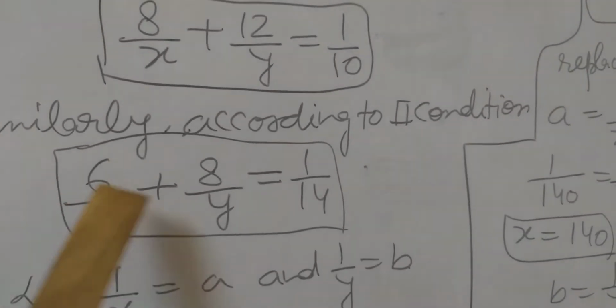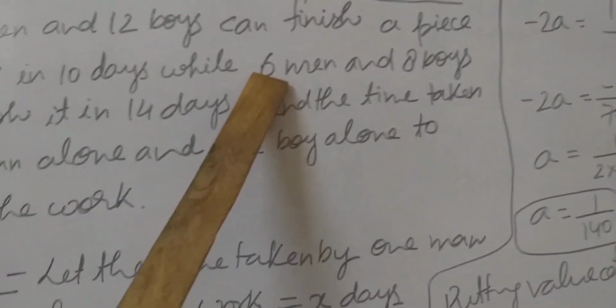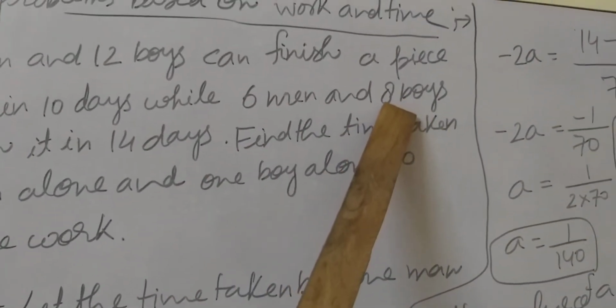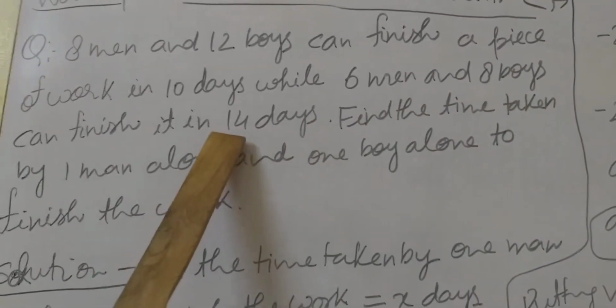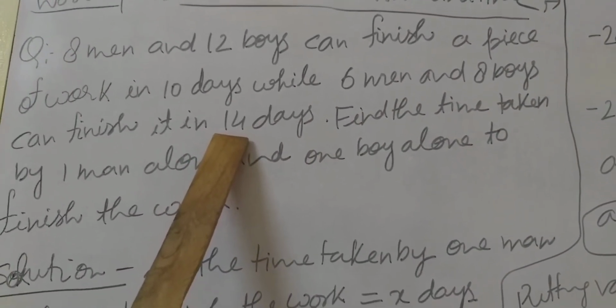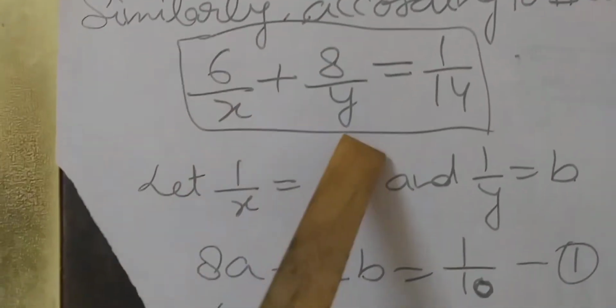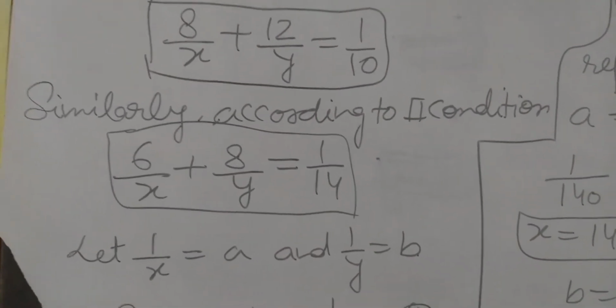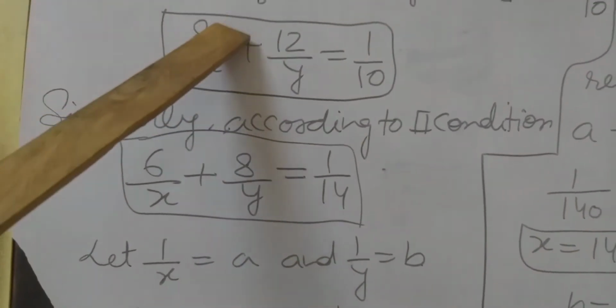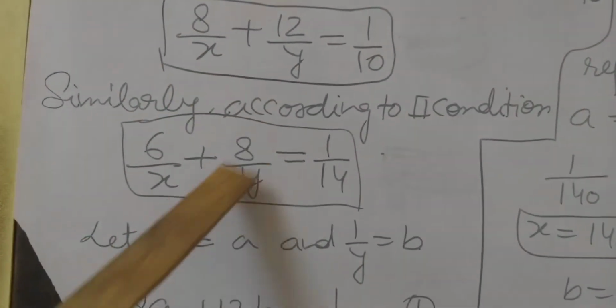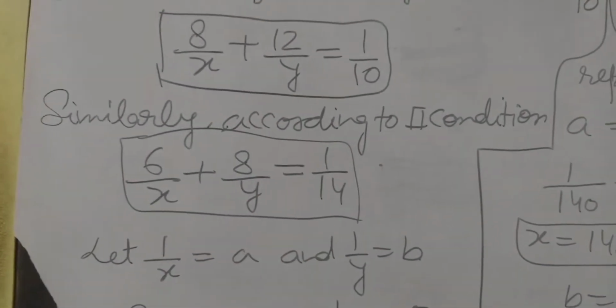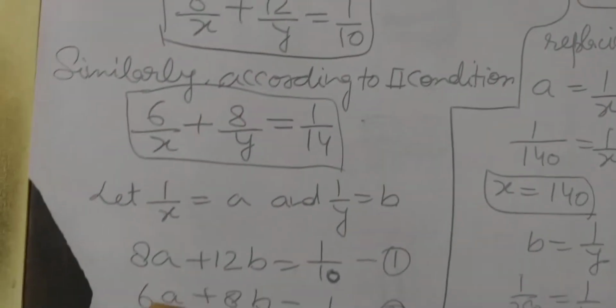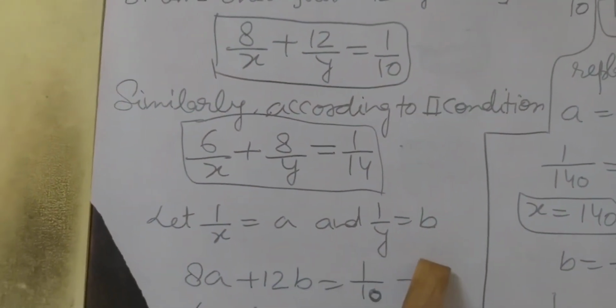Similarly, according to the second condition, you can see number of men 6 upon x, number of boys 8 upon y, number of days 14, its reciprocal 1 upon 14. So 6 upon x plus 8 upon y equals 1 upon 14. Now students, we have to solve these two equations. In both equations you can see 1 upon x and 1 upon y are the same. So let 1 upon x equal a, 1 upon y equal b.